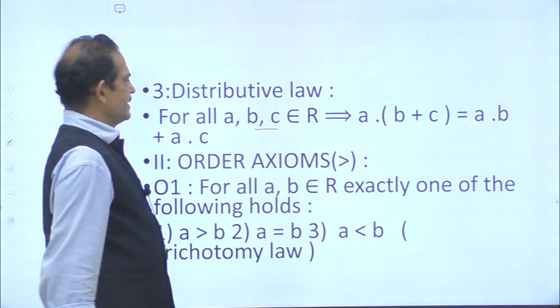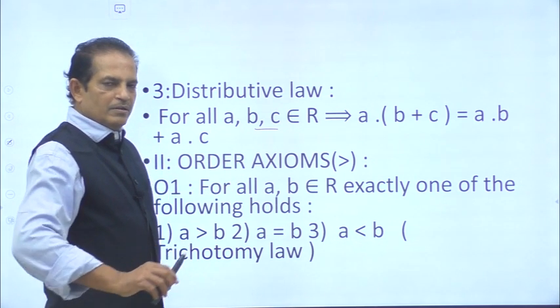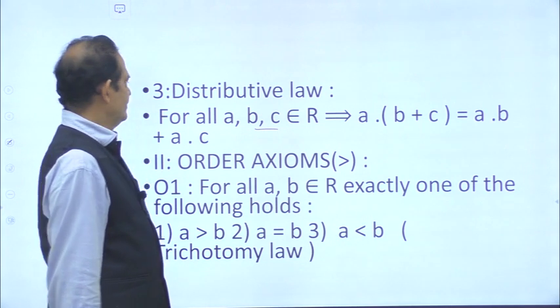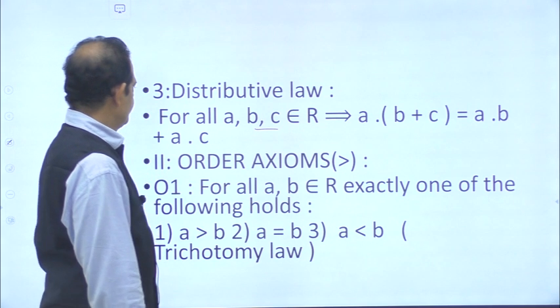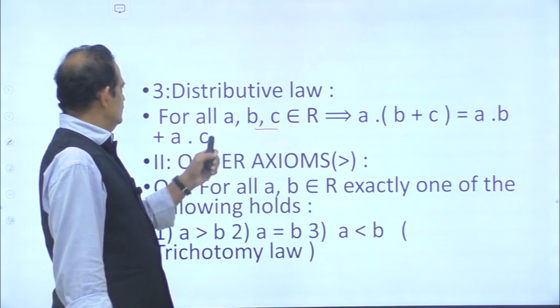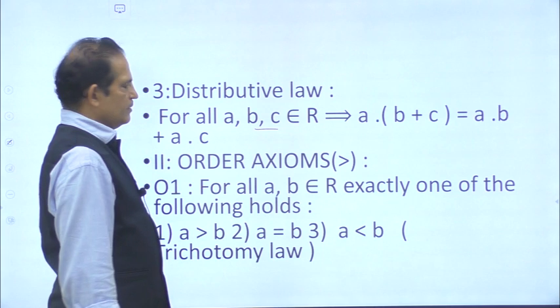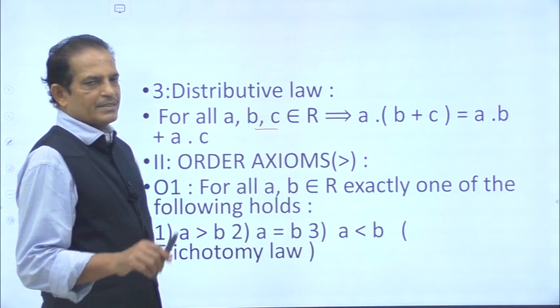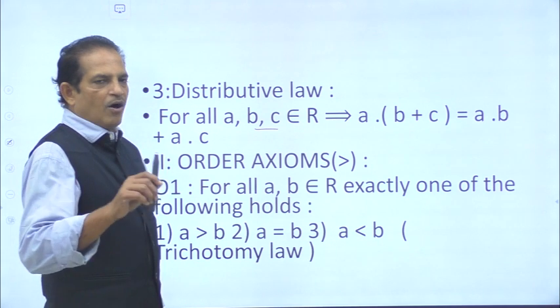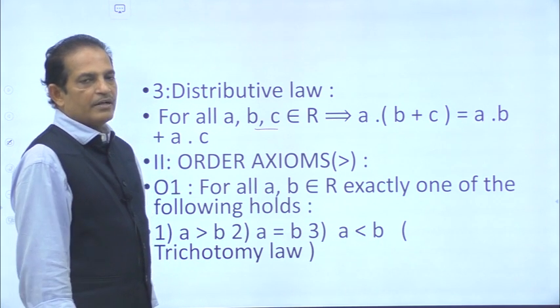If this identity is satisfied for all elements of real numbers R, then we say the distributive law is satisfied. So if additive properties, multiplication properties and distributive properties are satisfied, then (R, +, ·) is called an ordered field.